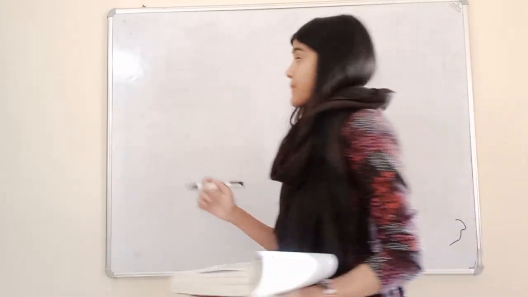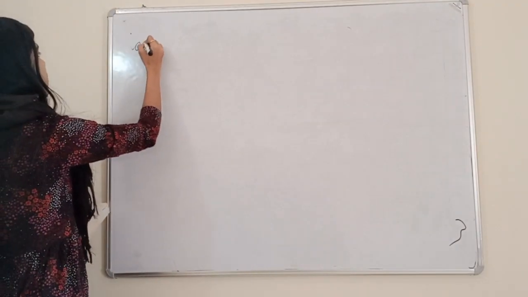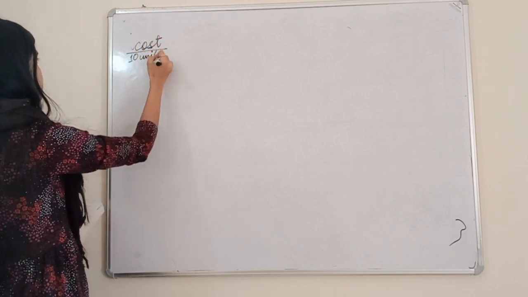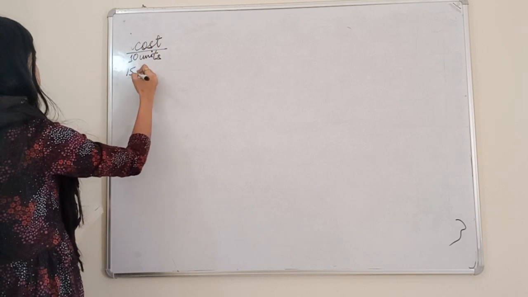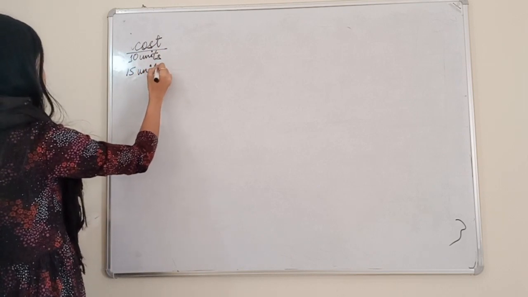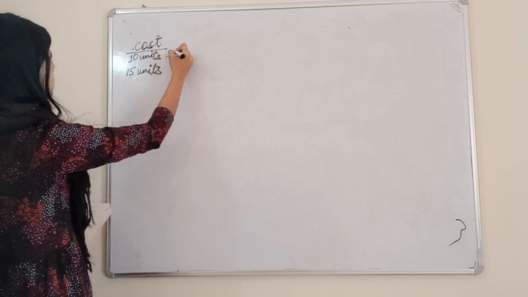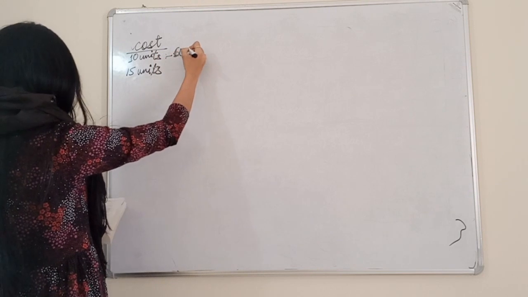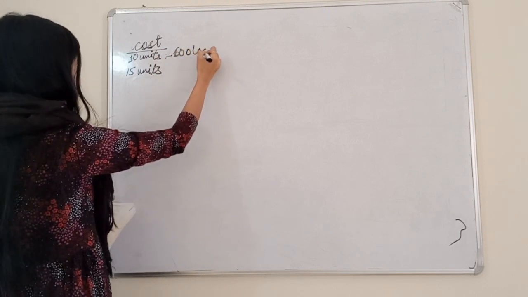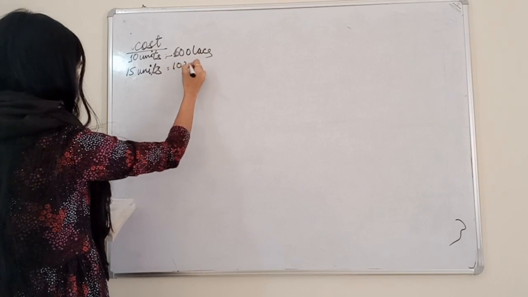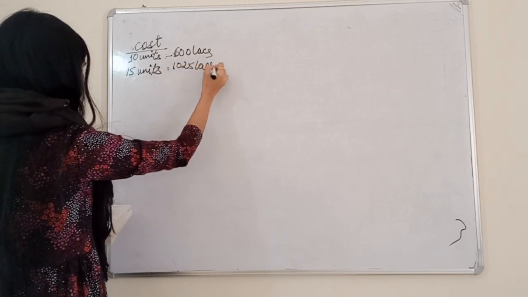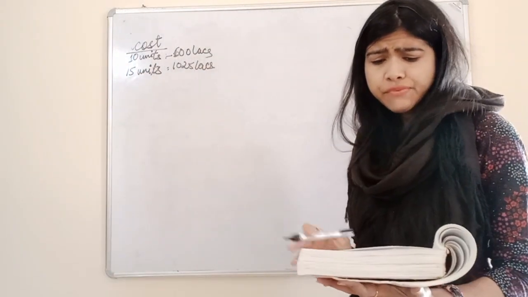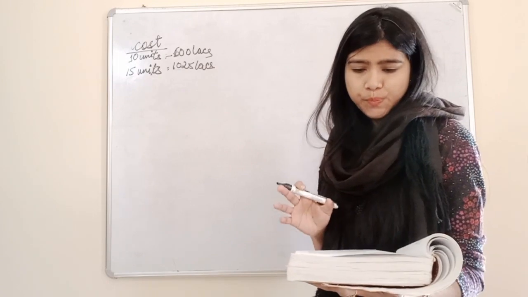I'm going to write it down. Cost for 10 units and for 15 units. The cost for 10 units has been given as 600 lakhs, and here it is 1025 lakhs. After that, the current market price has been given for each apartment, that is 80 lakhs per unit.